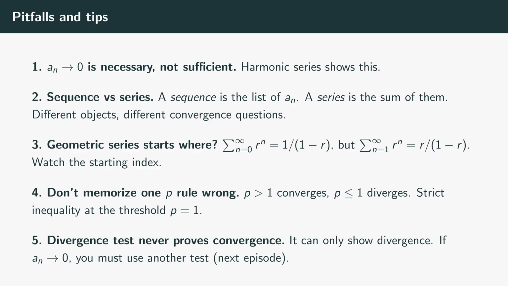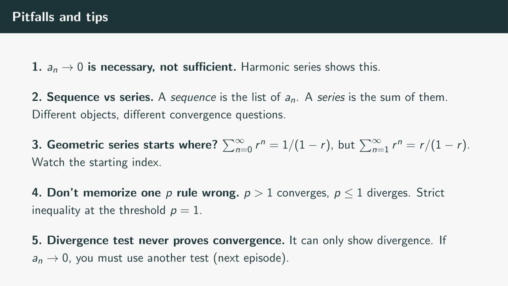2. Sequence versus series. A sequence is just the list of individual terms a sub n. A series is the sum of those terms. They are different objects. A sequence a sub n approaching 0 does not imply the series, the sum of a sub n, converges, again, harmonic. Conversely, if the sum of a sub n converges, then necessarily a sub n approaches 0, but the sequence and series convergence questions are distinct. Always know what you're asking about.